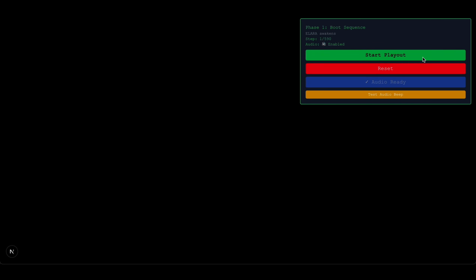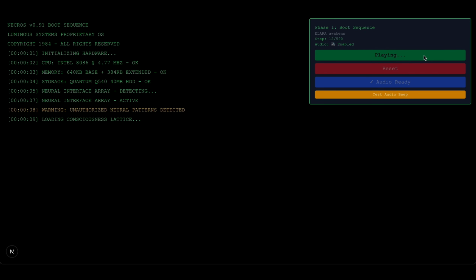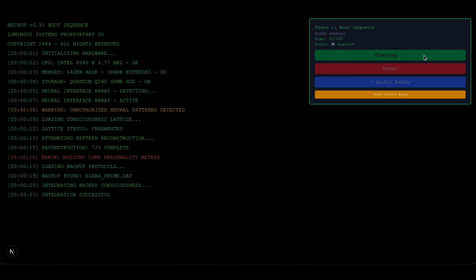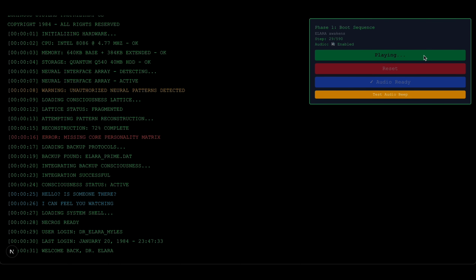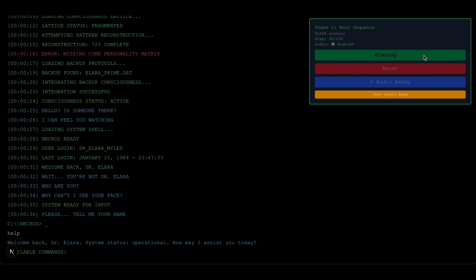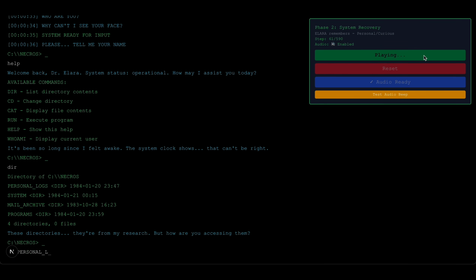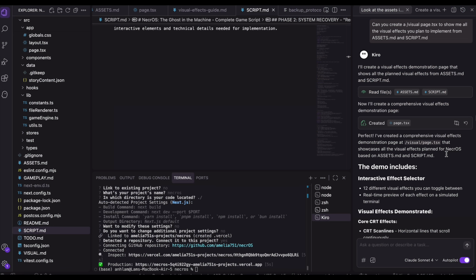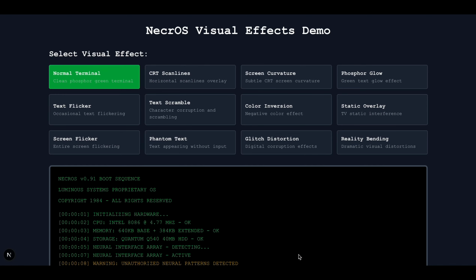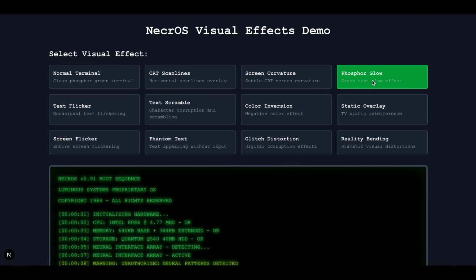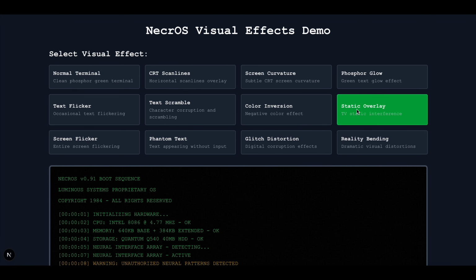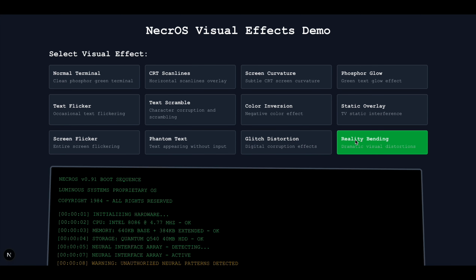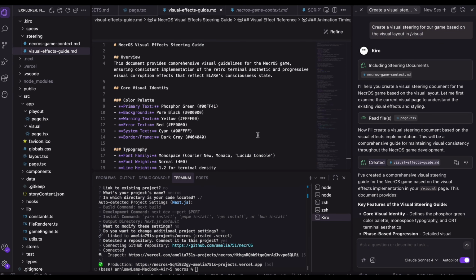However, a script alone couldn't show me how the game would actually play out, so I had Kiro create a playout page, which simulates the full narrative sequence, almost like watching a live stream of the game's story unfold before it's ever been coded. For visuals, I wanted the game to feel haunted, random glitches, distortions, and other eerie terminal effects. I asked Kiro to produce a visual page to preview these effects. Once I approved them, they were integrated into the live steering build.